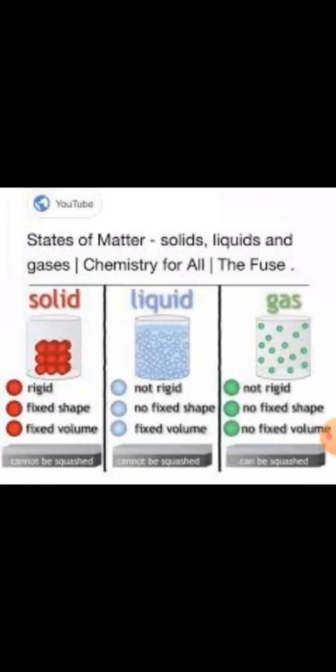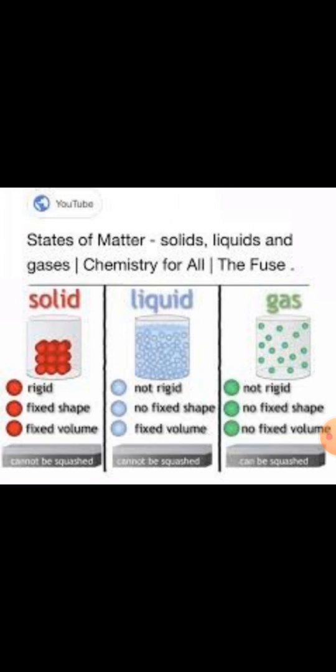Okay, you can see on your screen, this is the comparison of solids, liquids, and gases. Solids are rigid. Rigid means they are hard. And liquids are not rigid because of space between the particles, and gases are also not rigid.